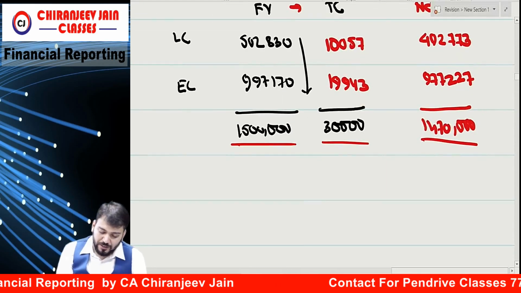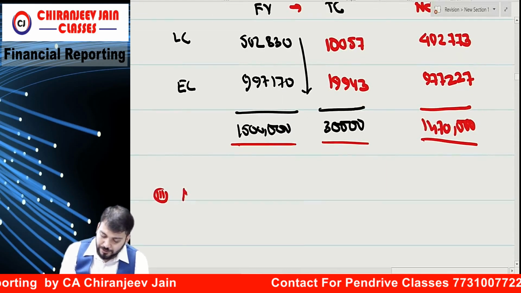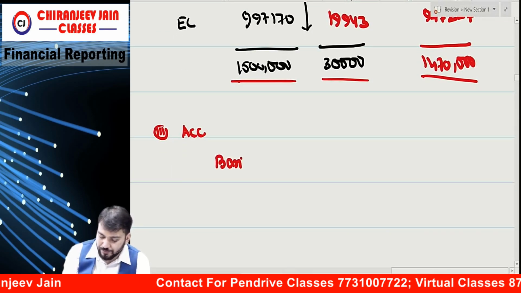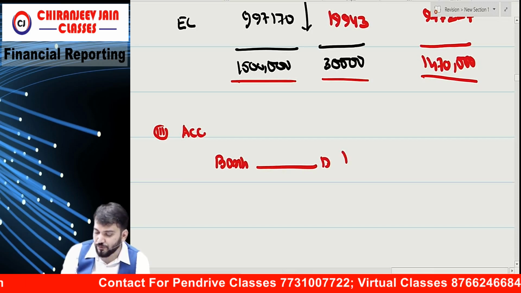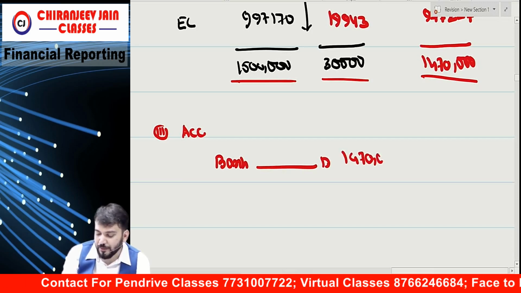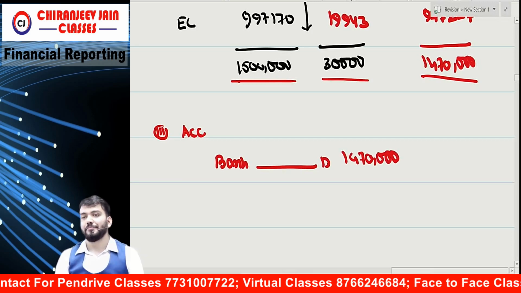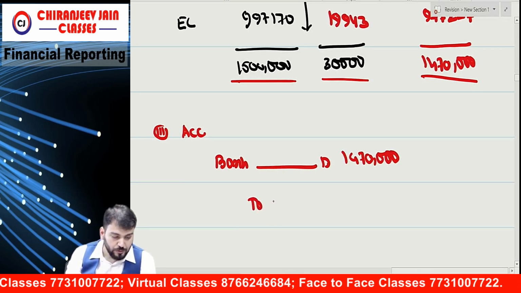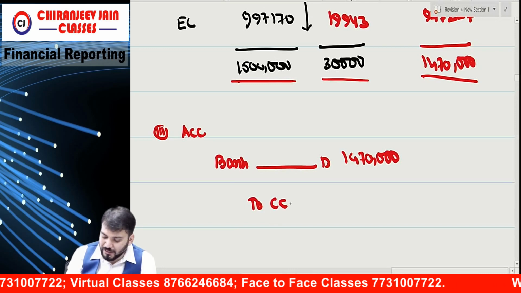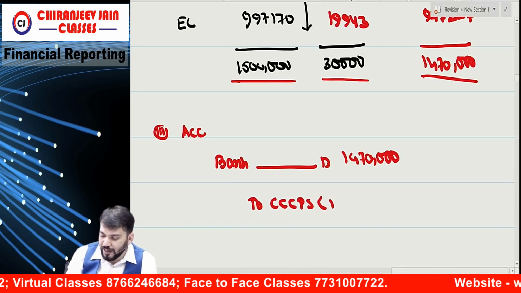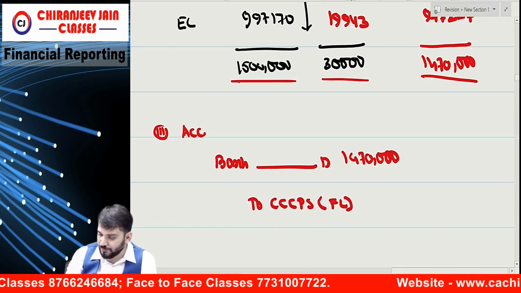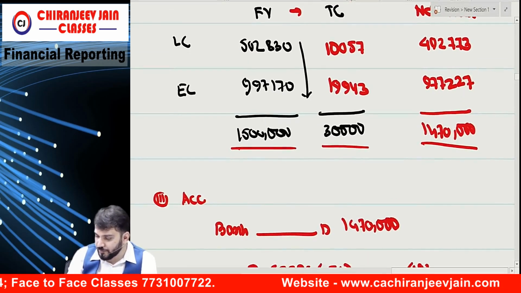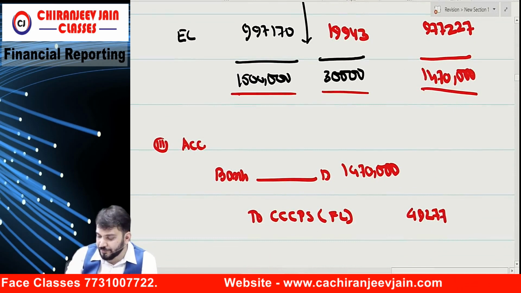Means what journal entry are you passing? Point number 3, accounting treatment. What journal entry? Bank account, how much? 14 lakh 70,000 net amount. Okay. To CCCPS financial liability, how much? 4 lakh 92,773.